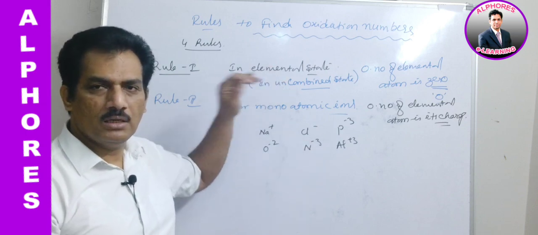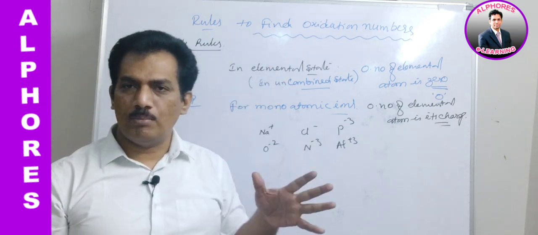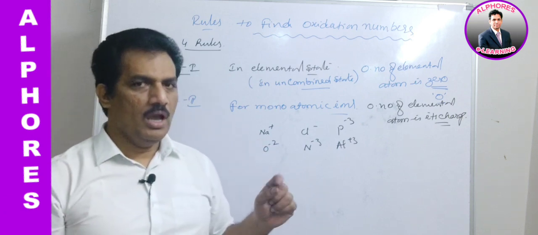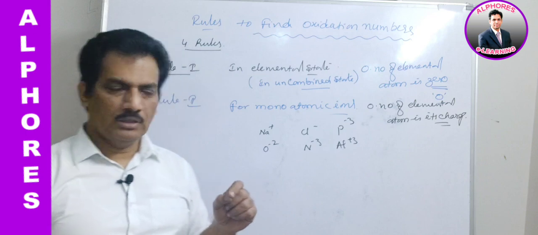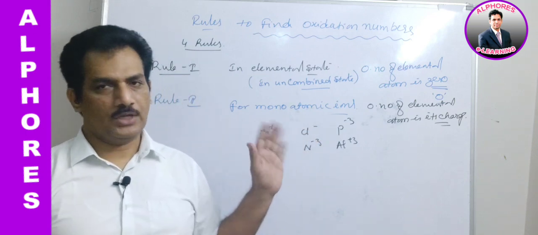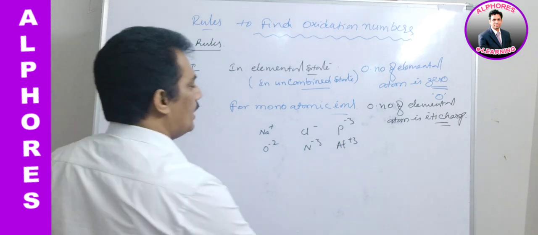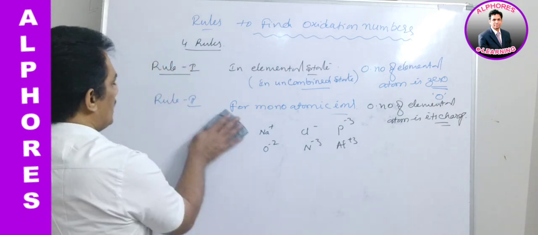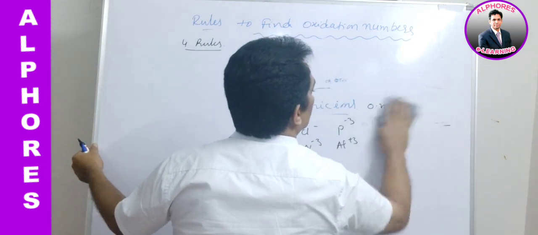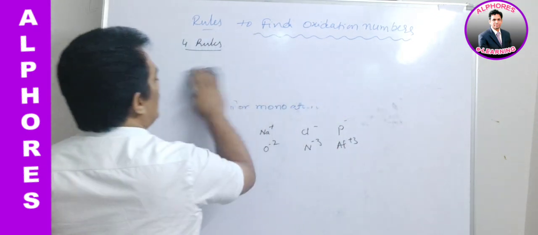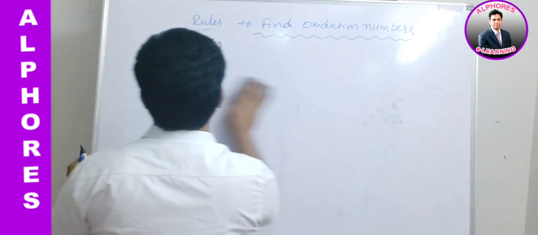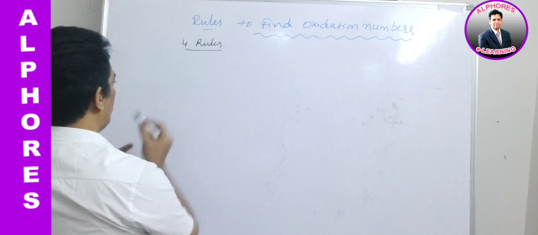Rule number 1 is that in elemental state, that is in uncombined state, the oxidation state of the elemental atom is 0. And in case of monoatomic ions, the oxidation state is nothing but its charge. Clear? And now rule number 3. Let me rub these two and let me write the remaining 2 rules. Rule number 3 and 4, these two are very important, just remember. Rule number 3.